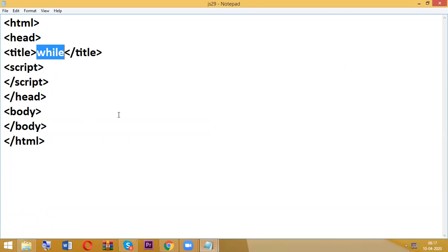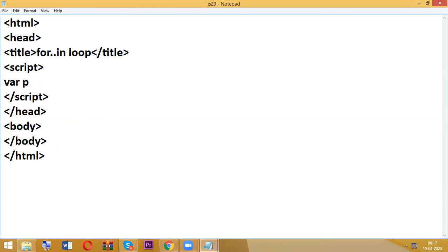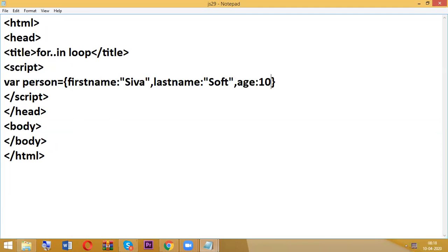Here I'm going to have a head title like: for in loop, loops through the properties of an object. Then variable person equal to an object, which you need to define inside the curly braces. Write the properties like this. A string always uses double quotation: Shiva is a string, soft is a string, and age is a number, so without any quotation. So now I have declared an object.